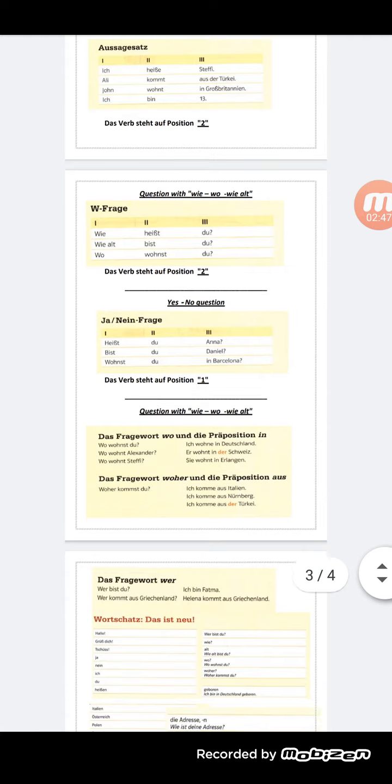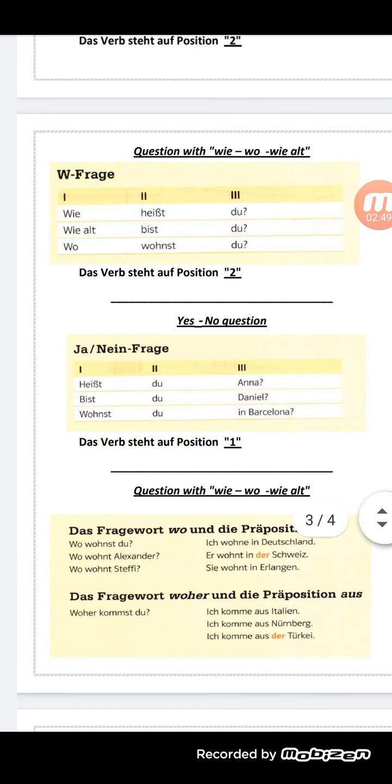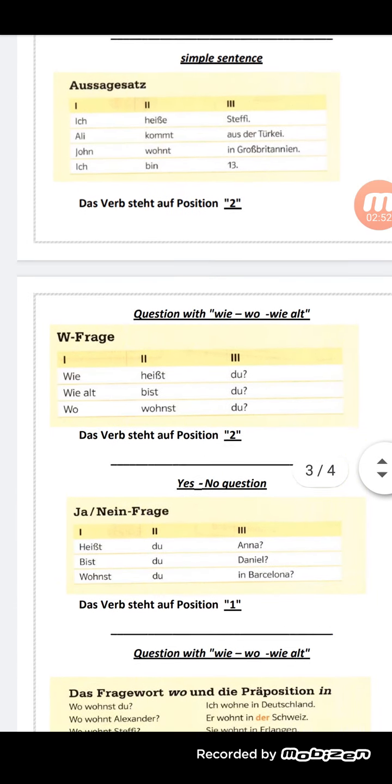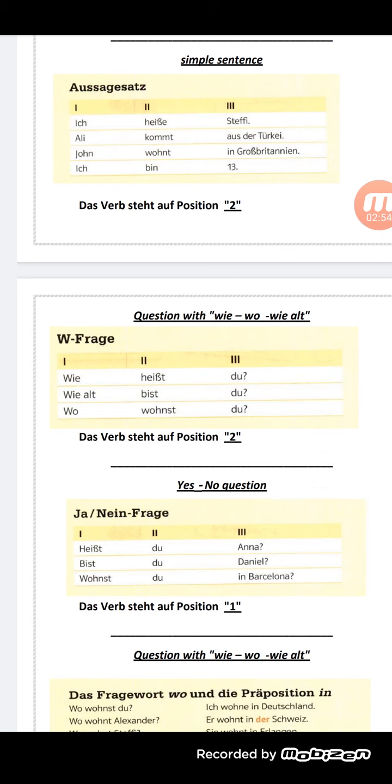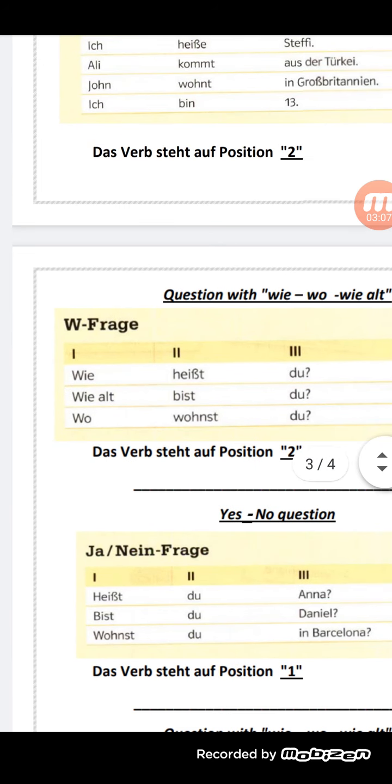What about when you make a question with wer, wo or woher? Also the verb is number 2. The question word is wer, woher or wo. After them we have heißt, bist, wohnst. Also the verb is number 2.